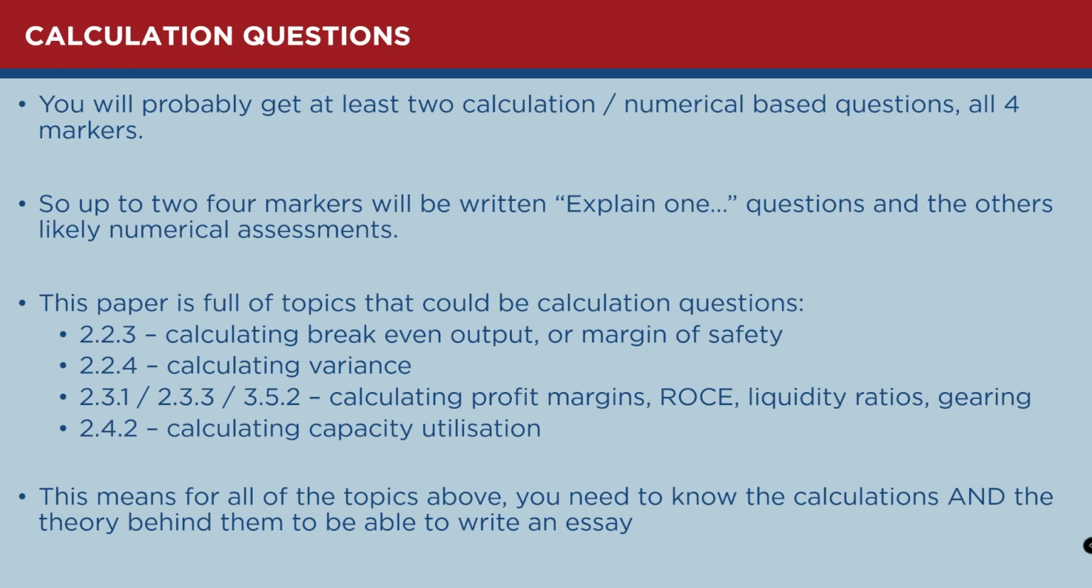So you might even get 3, but typically it tends to be 2. 4 markers will be like written questions, and then you'll have 2 calculation questions at least as well. And there's loads of topics, I've already mentioned, that could be calculation questions. And this is a summary of what they would ask you to do. So make sure you know that you can do all these things.